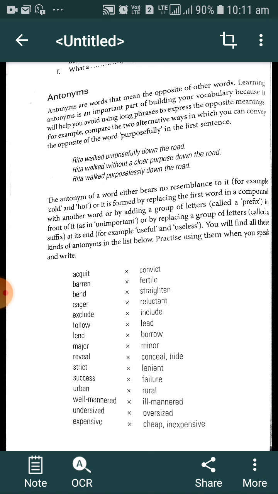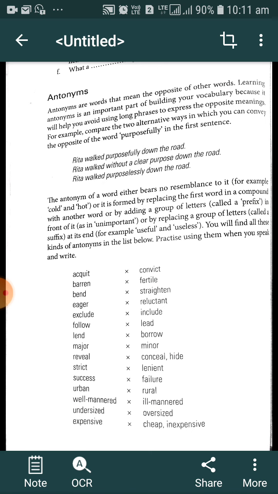These are two sentences. Rita walked without a clear purpose down the road. Without a clear purpose is a phrase, the opposite of purposefully. And there is another opposite word, purposelessly. So when we want to avoid such long phrases while describing the opposite idea of some words, we can use a single word instead of the long phrases.